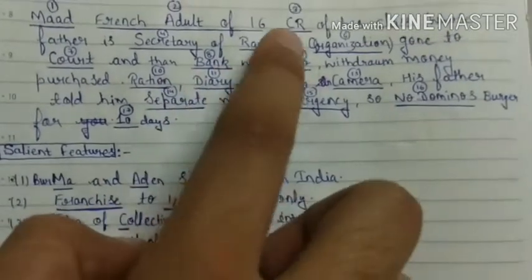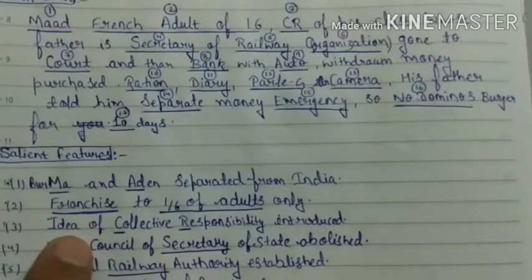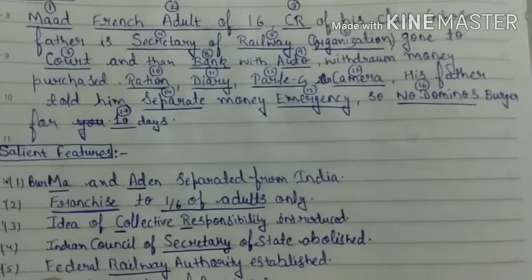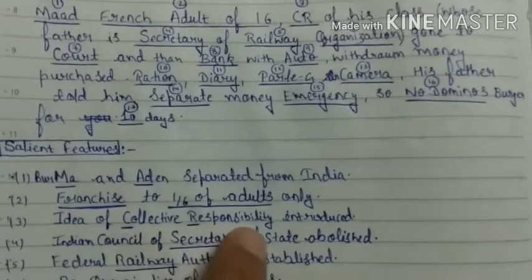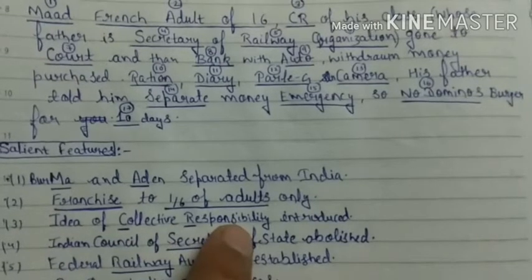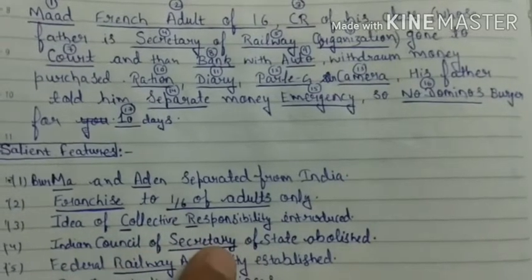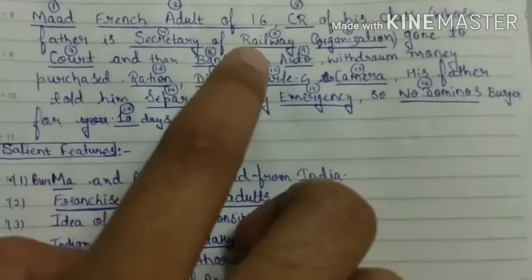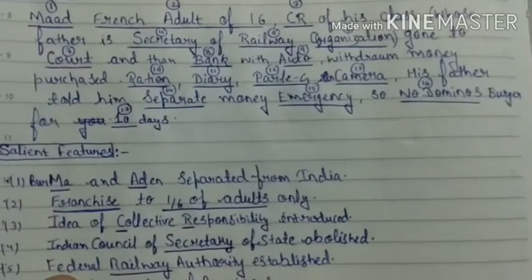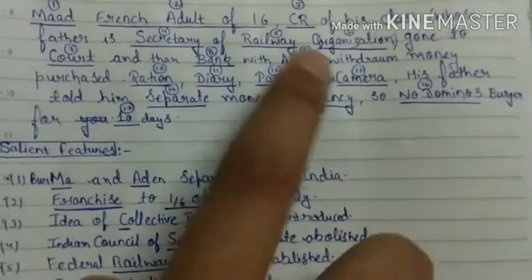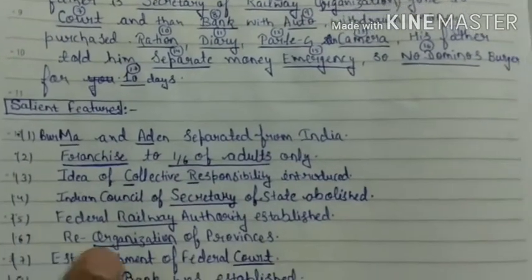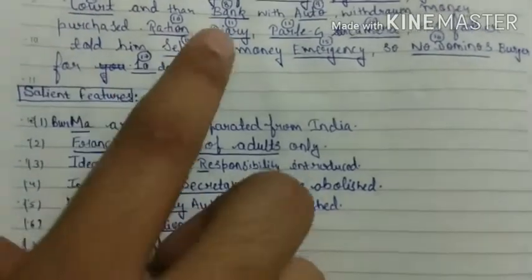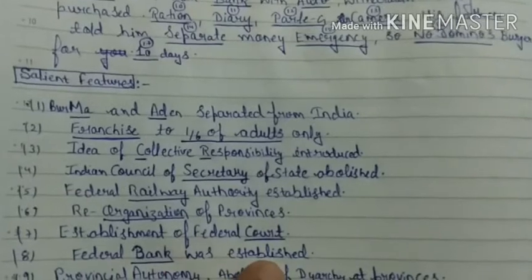Here CR is, as we know, the CR of our class, we used to call him the class representative. So we can relate that CR with collective responsibility. And then secretary, point 4, the Indian Council of Secretary of State, that is abolished. And the railway, Federal Railway Authority established, and this organization we can relate with point 6, reorganization of provinces. And the court, the Federal Court is established. And point 8, the bank means that the Federal Bank was established.